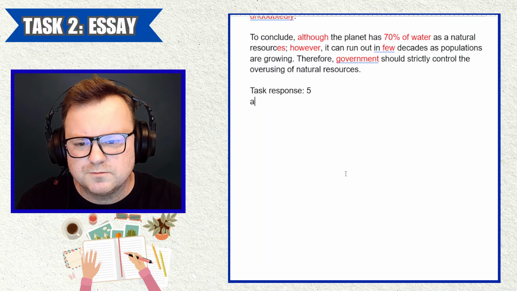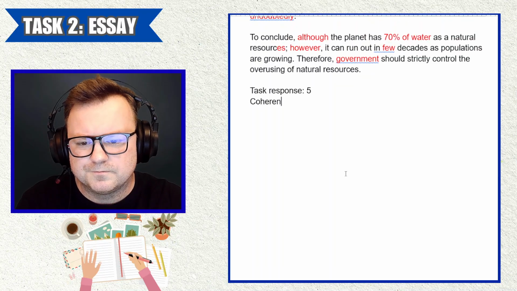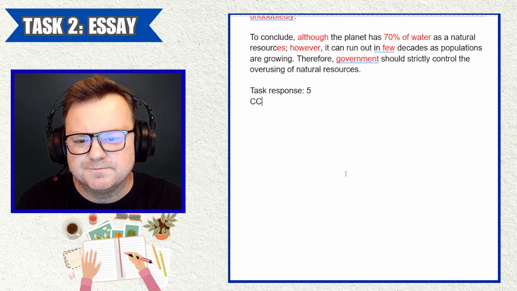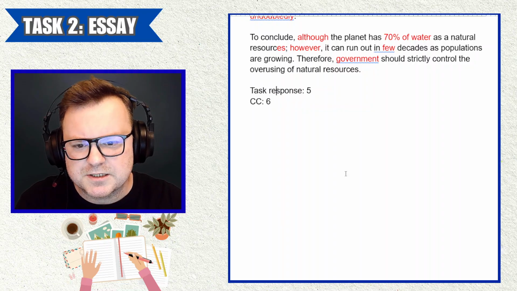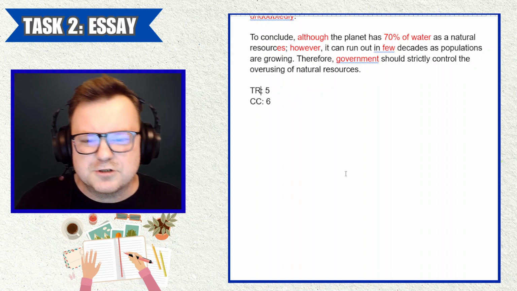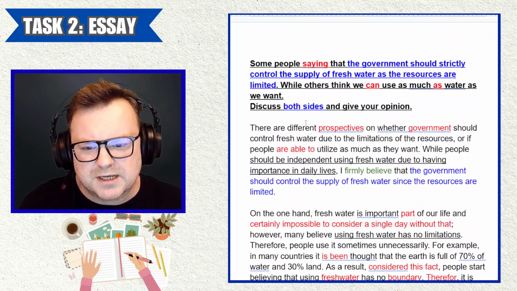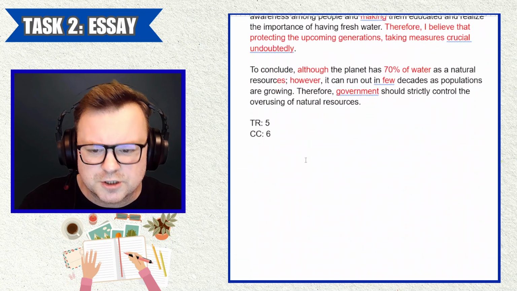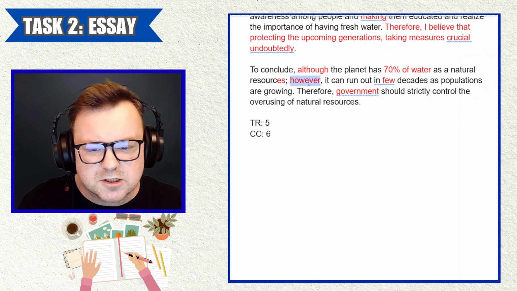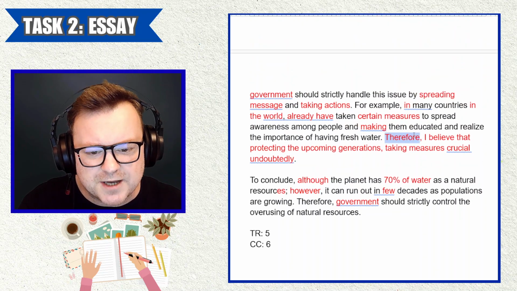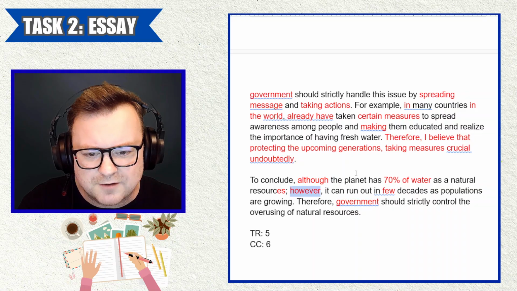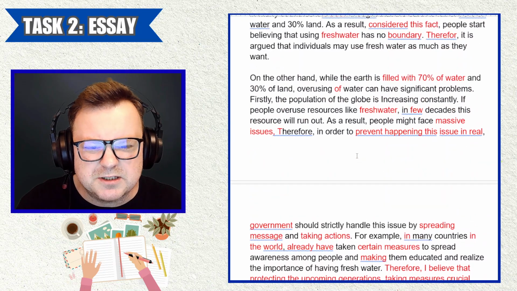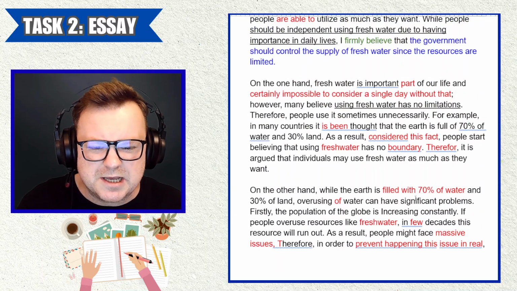Coherence and cohesion. Let's just write CC. I'll give the 6 for this. It is clear that there's a 4-paragraph structure. The candidate is kind of giving an introduction, some body paragraphs, a conclusion. Fine. The candidate does try to use a range of connectives, therefore, however, sometimes the general coherence is weird.